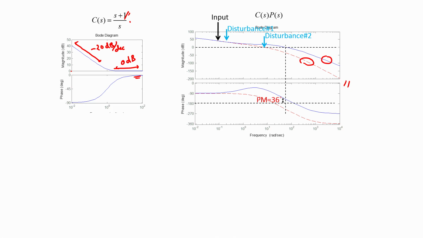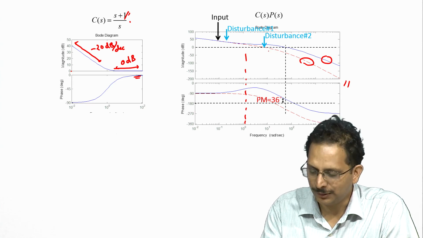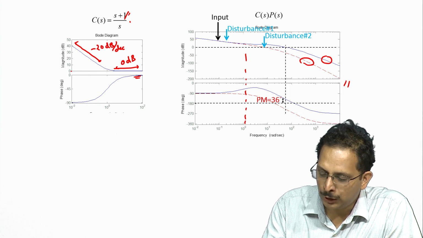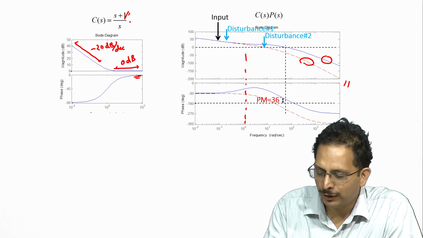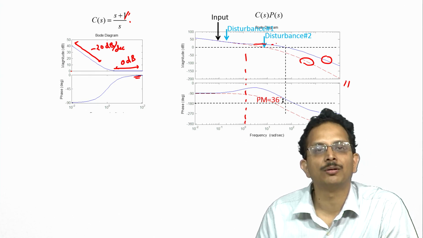What we see is that at low frequencies these two Bode plots coincide, because at low frequencies this term s plus 1 does not modify the gain in any particular manner. But for frequencies beyond 10 power 0, or equivalently 1 radian per second, we see that the integrator continues to attenuate the gain of the open loop system, whereas the PI controller flattens out the gain, and for frequencies beyond 1 radian per second the gain of the open loop system will simply be the gain of the plant.